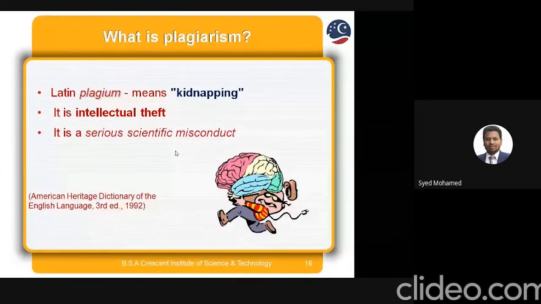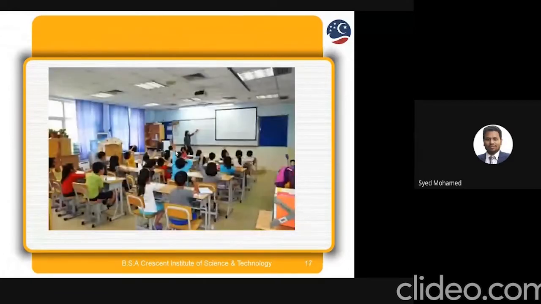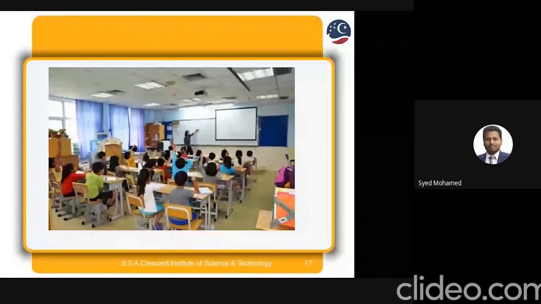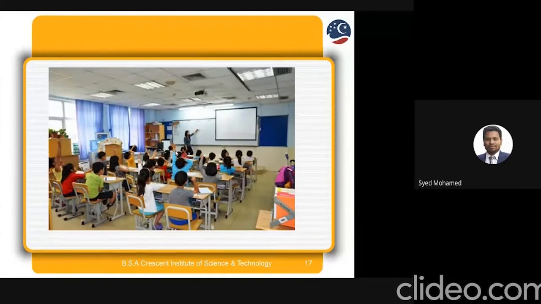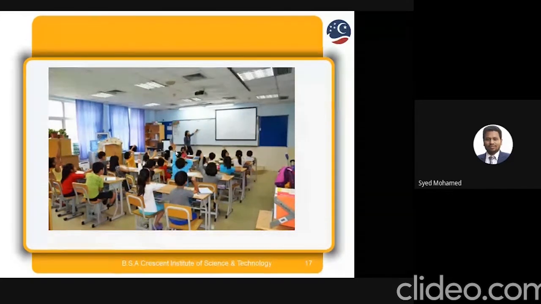So plagiarism, the Latin word, means kidnapping. It is intellectual theft. So it is a serious scientific misconduct. So where does plagiarism actually start? In our school time, whatever our teacher mentioned, ABCD or 1, 2, 3, we copy the same thing that is written on the board. We write it in the notebook or in our script also. So this is where plagiarism starts.